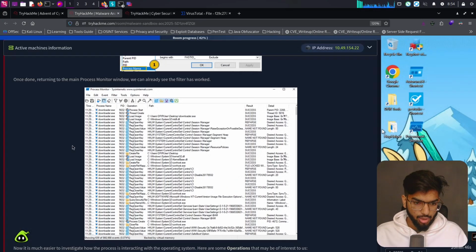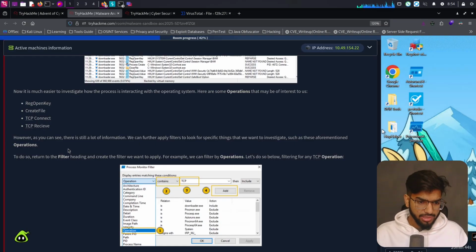Okay, let's continue reading here. Now it's much easier to investigate how the process is interacting with the operating system. Here are some operations that may be of interest to us: Reg open key, create file, TCP connect, and TCP receive.